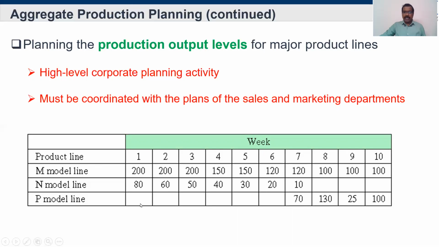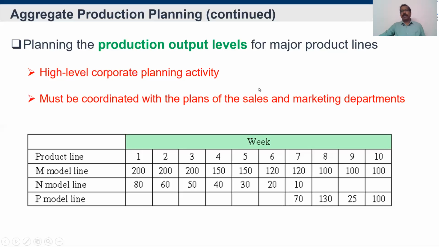P model doesn't need production in the first to sixth week, then it will be produced in the 7th, 8th, 9th and 10th. There might be possibilities: in P model there will be lots of options like P1, P2, P3, P4, and similarly in N model N1, N2, N3, N4, and M1, M2, M3, M4. That won't be considered here. It will be cumulative, a collection of all M models given as one number.